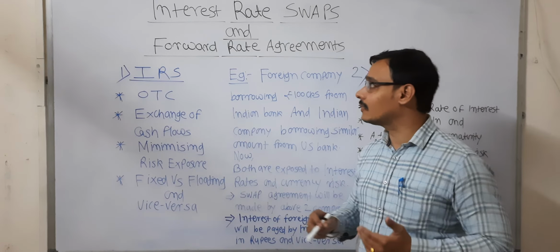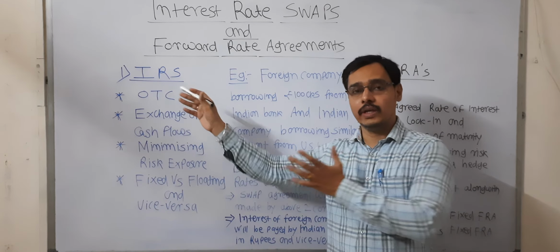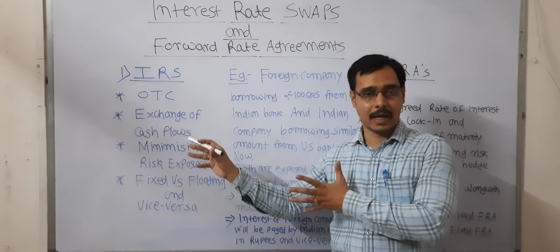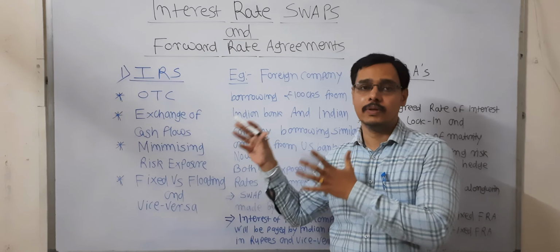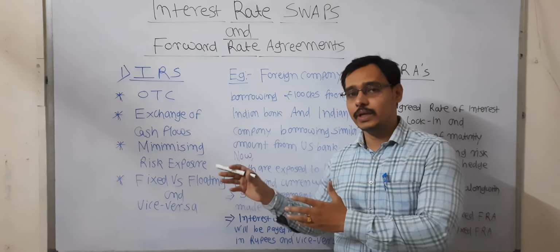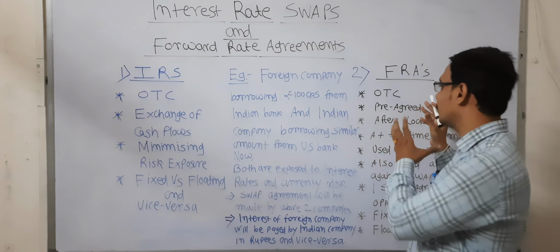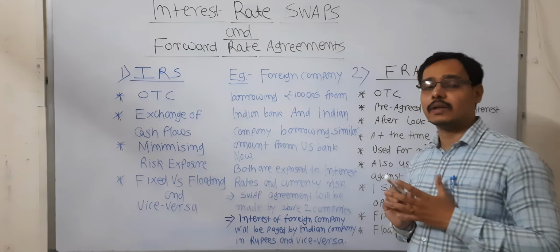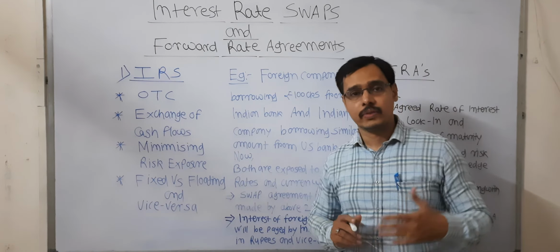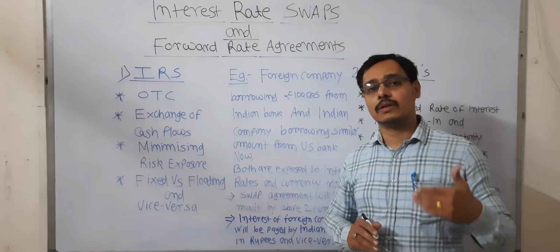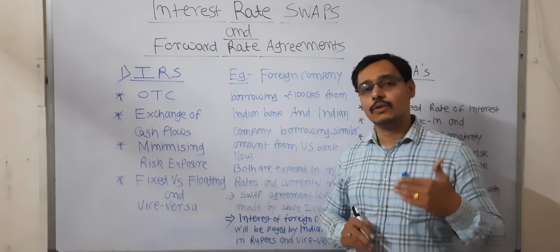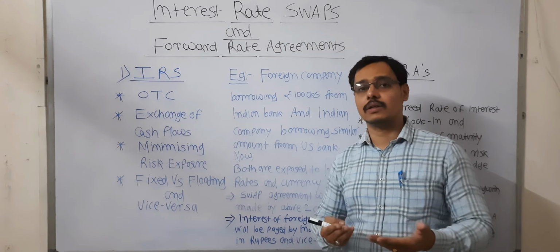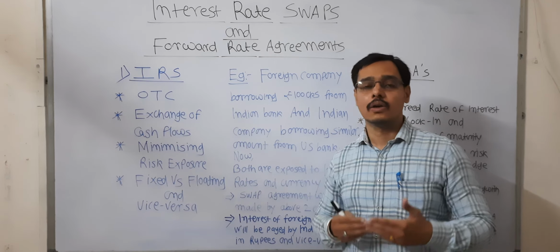So what we have done here is we have bought a swap agreement which may be fixed or floating, and we have hedged that swap agreement with the forward rate agreement where your interest rate is already fixed, where you have entered into a fixed contract.